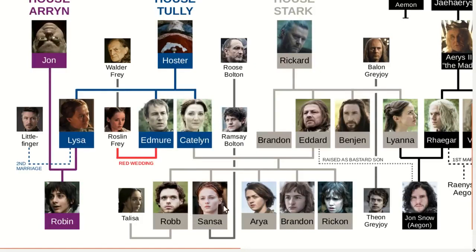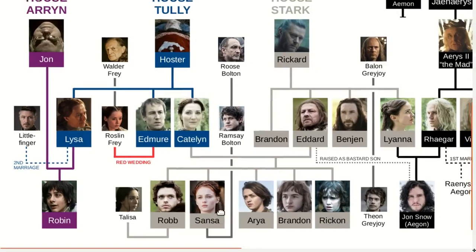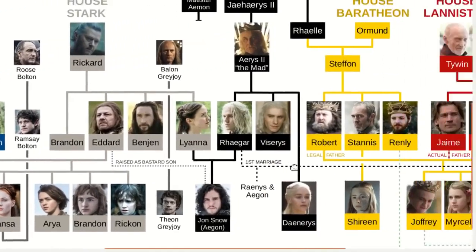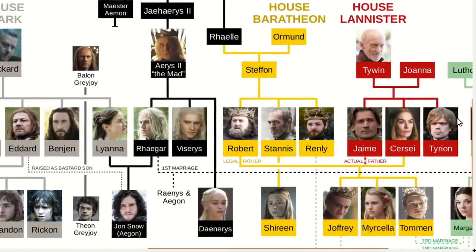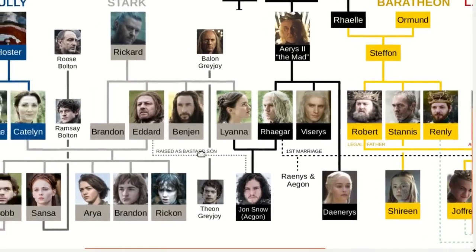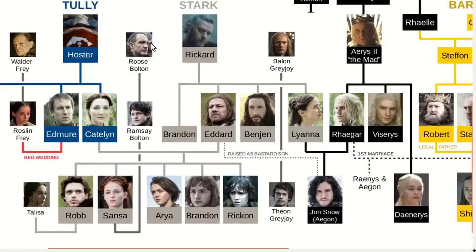Sansa was originally going to marry Joffrey, but after her father was killed, that was called off. She's eventually forced to marry Tyrion, who was the younger brother of Jaime and Cersei, but the marriage is never consummated. Another minor house, known as House Bolton, eventually takes over the north from House Stark, and Sansa is forced to marry the evil leader of that house, Ramsay Bolton. Ramsay also kills her youngest brother, Rickon.